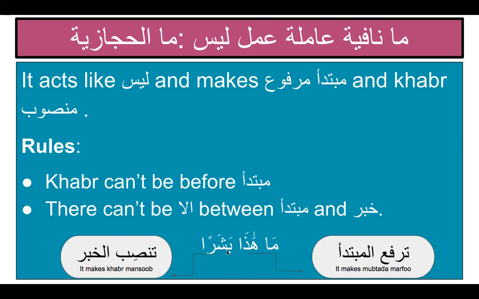The second rule that must be followed was there must not be an illa between Mubtada and khabar. Is there any illa here? No, I don't see any illa. So all conditions are met. Therefore, I am going to label this Ma Nafiya Amila, or Ma al Hijaziyya, that does tarfa'ul mubtada, makes mubtada marfu, and tansibul khabar, it makes khabar mansub.